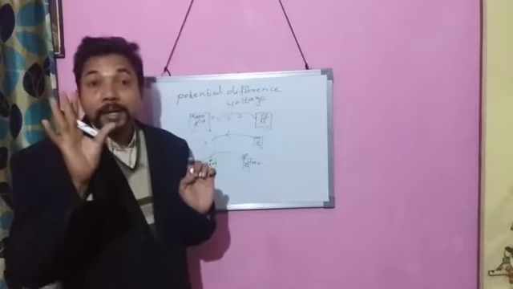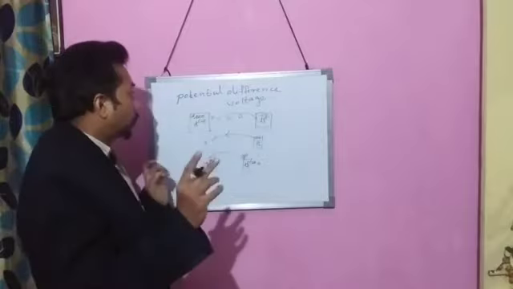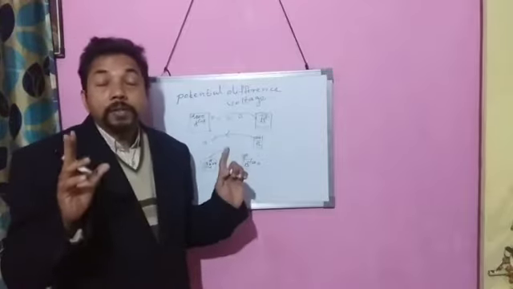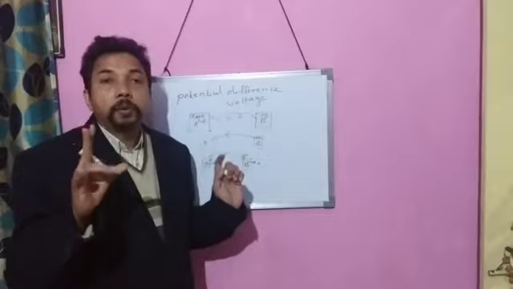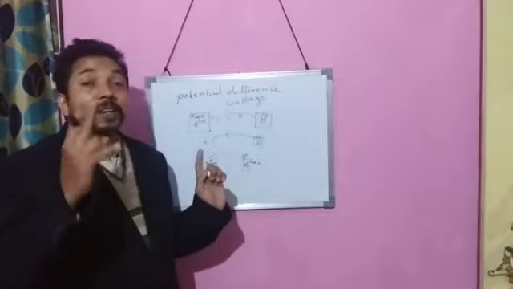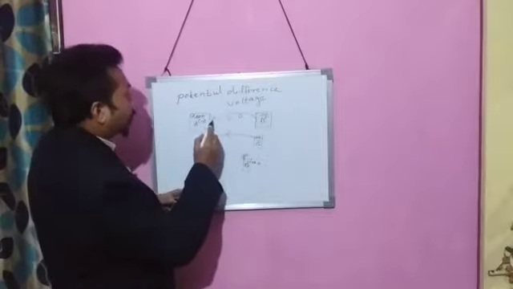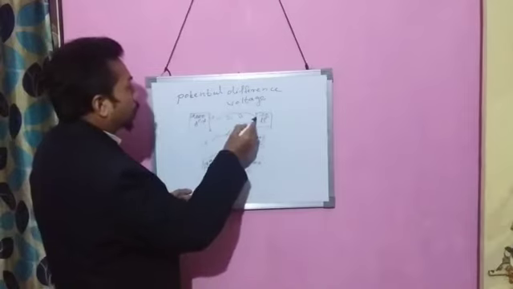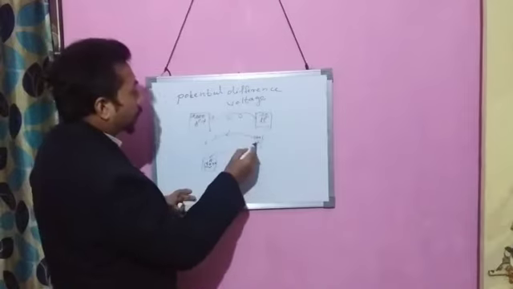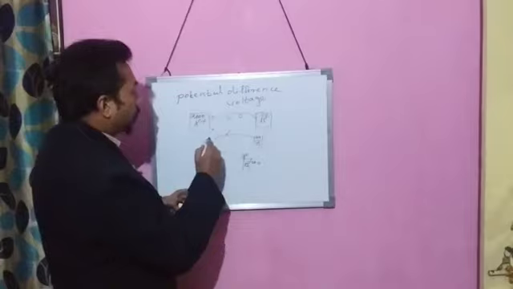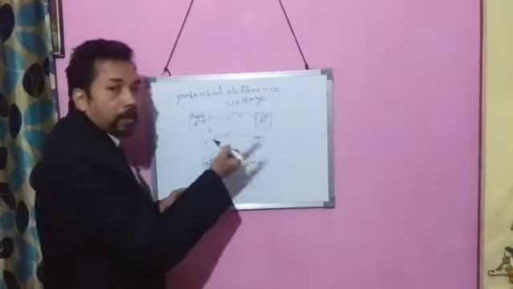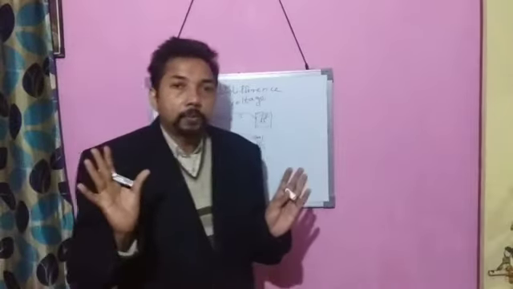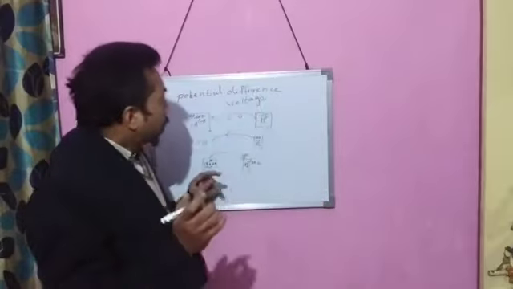In the first case, electrons go from A to B, and conventional current from B to A. In the other case, electrons go from B to A and conventional current from A to B. It is always opposite to the flow of electrons.